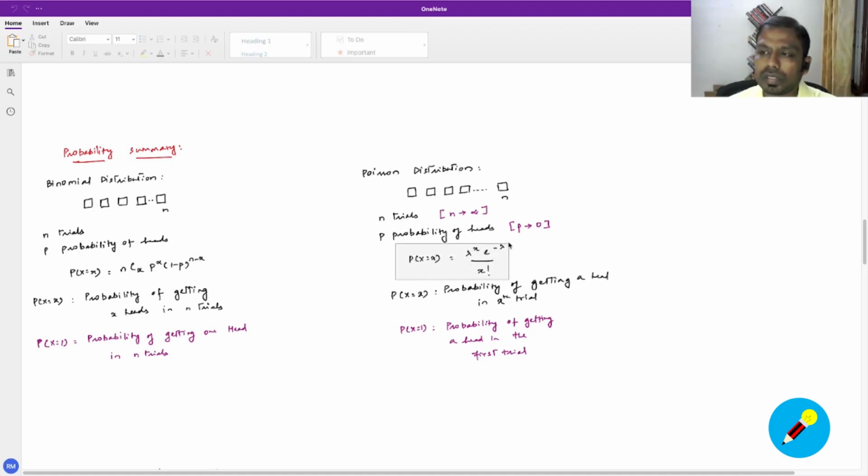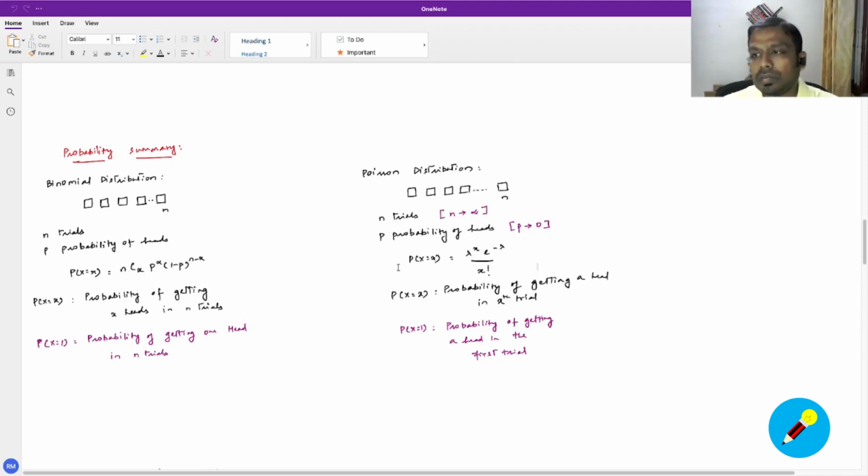P of x equals lambda to the power of x times e to the power of minus lambda, over x factorial. E is the Euler number, approximated to 2.7, and lambda is the expected value of the event, and lambda was equated to n times p.